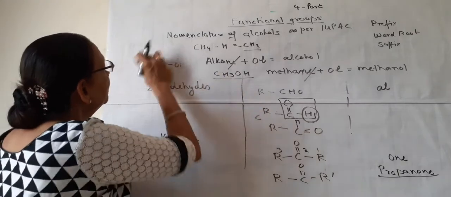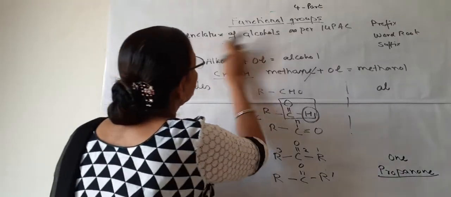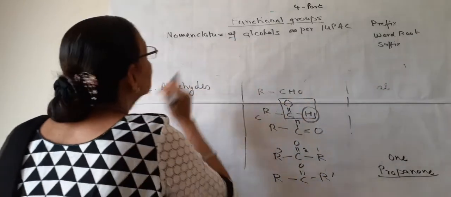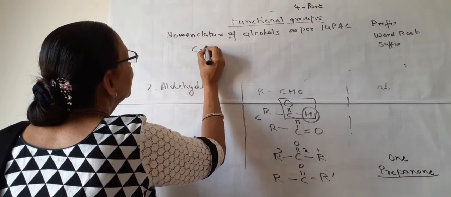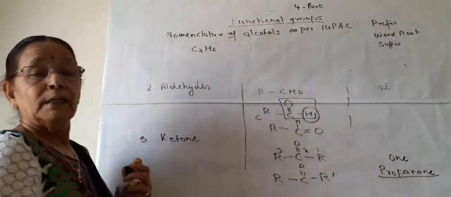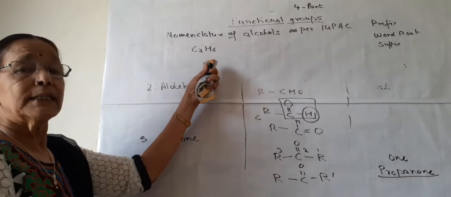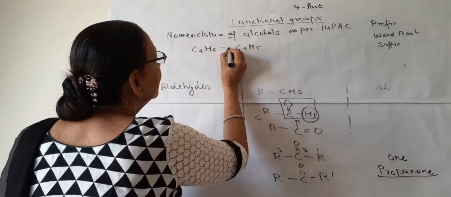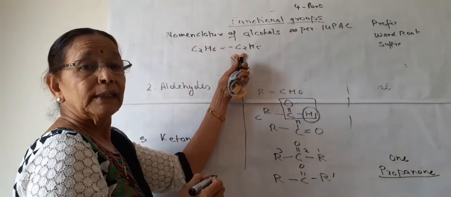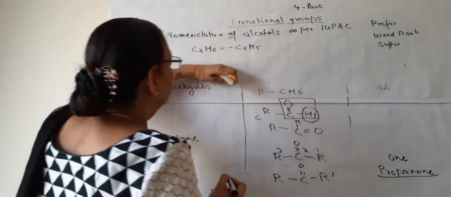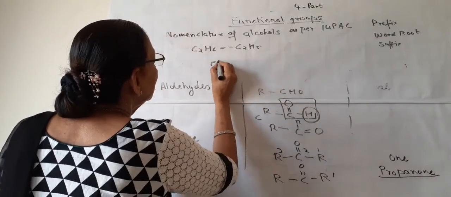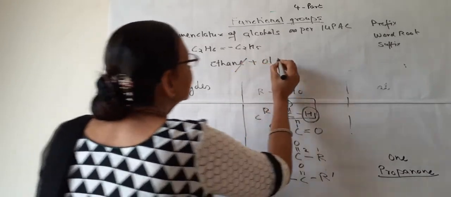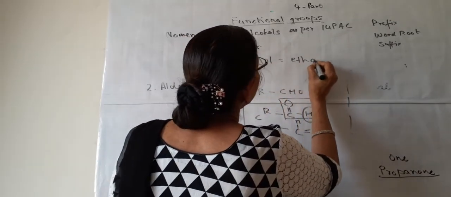Take one more example, ethanol. What is ethane? All of you know ethane. C2H6 is the second alkane. C2H6, ethane. So C2H5 will be the ethyl group. The alkyl group is C2H5. Now how to write ethane plus -ol. This E is cancelled, so it will be ethanol.